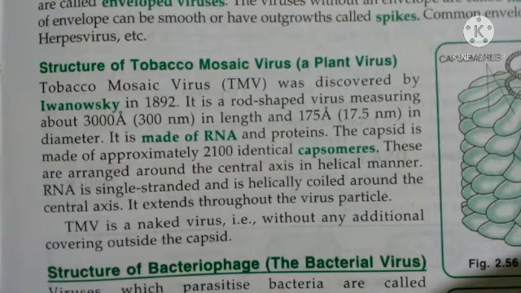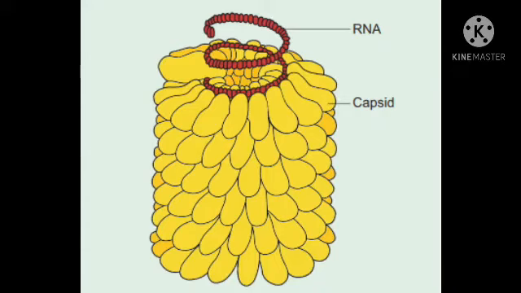Now let us study the structure of tobacco mosaic virus. Tobacco mosaic virus is a plant virus. It was discovered by Ivanovsky in 1892. The virus attacks the tobacco plant, and on infection the plant produces a characteristic pattern such as discoloration or mosaic-like mottling on the leaves. TMV is a rod-shaped virus and it measures about 300 nanometers in length and 17.5 nanometers in diameter.